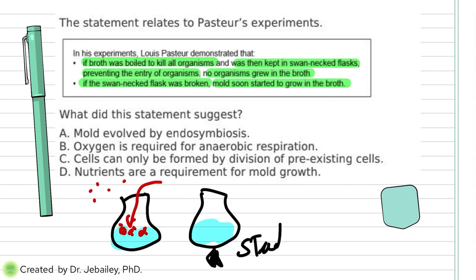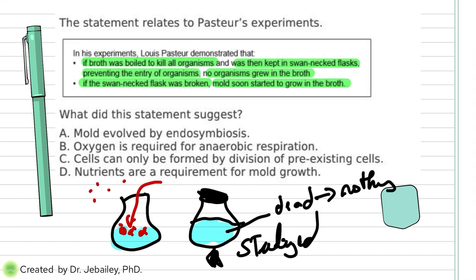So what does that mean? He cleaned it up. So there was no bacteria in there. If you kept it that way, most likely you're going to get bacteria again because the bacteria goes in. But what he did was he sterilized it and at the same time he locked it. Now, when he sterilized, that means he killed any bacteria that is inside. So here everything is dead. And because it's dead, nothing showed up afterwards. Nothing. There was nothing else because dead cells, you cannot make new cells from dead cells.